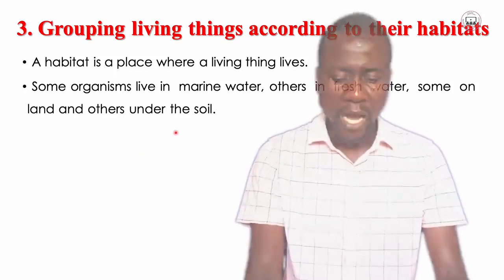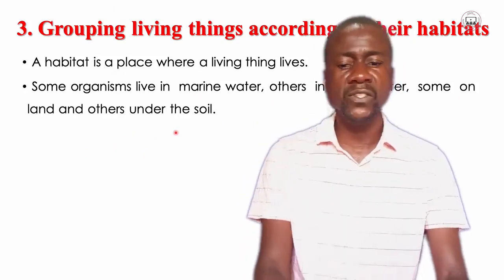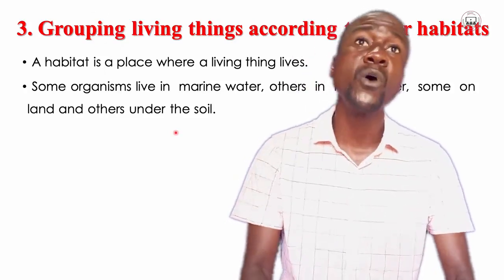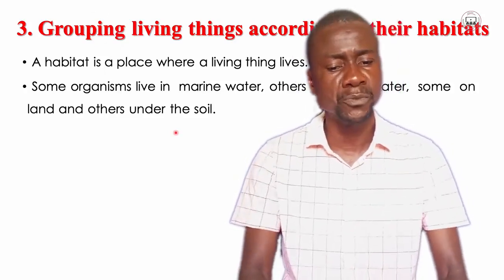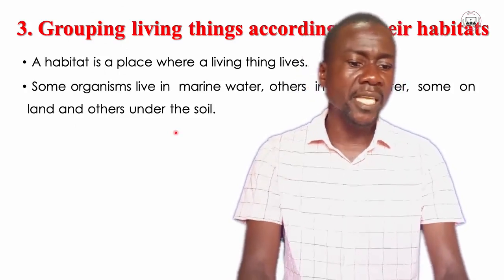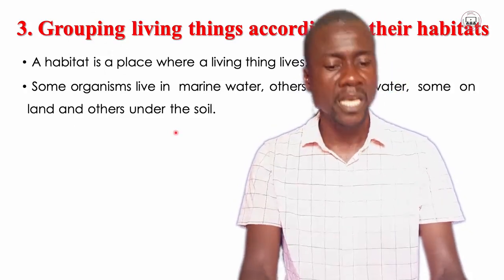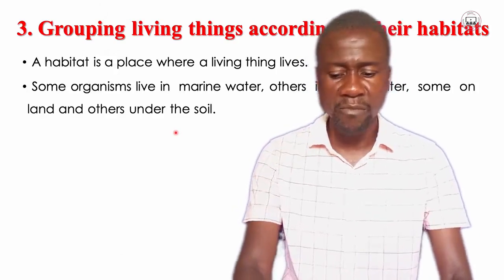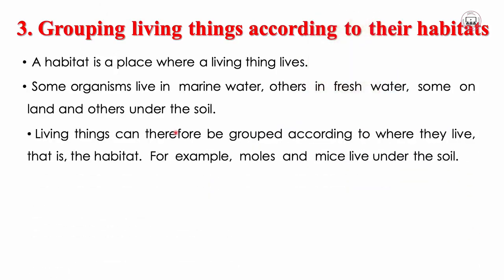So amongst these habitats, you can group living things according to the mentioned habitats, despite some also having different habitats apart from those mentioned. So living things can therefore be grouped according to where they live, that is the habitat.